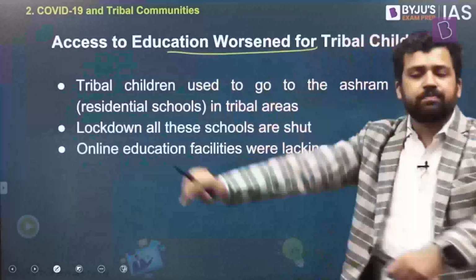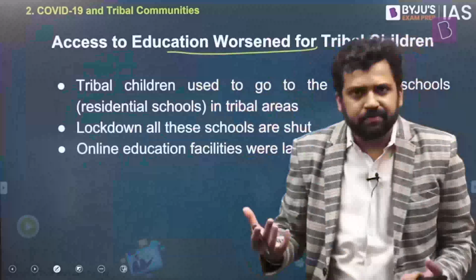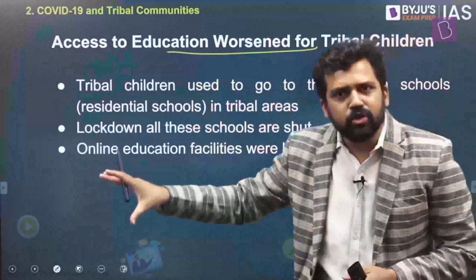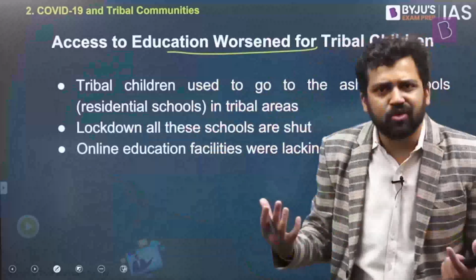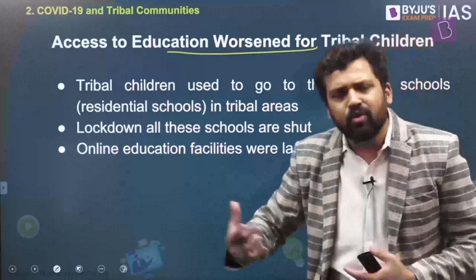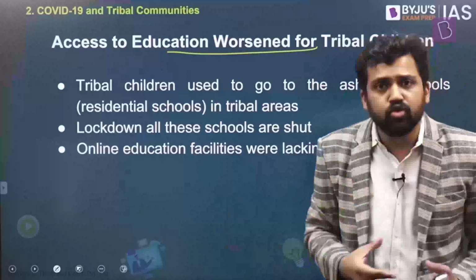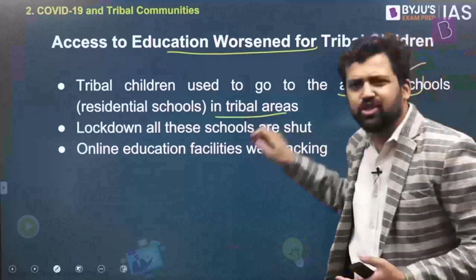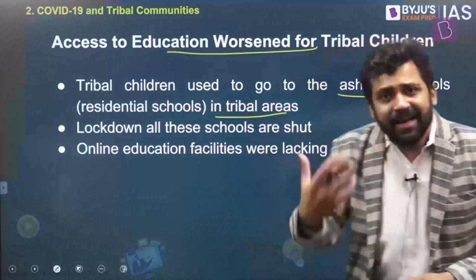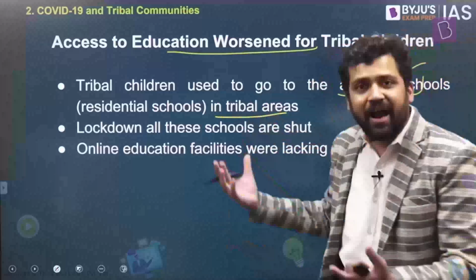And the last part, what about education? In urban areas or in smaller towns as well, kids are going to schools. And because of the pandemic, because of the social distancing norms, right, the schools were closed. But education continued through other media. For example, online media came up. But members of the tribal communities, their children, where do they go? Which kind of schools do they usually go to? Most likely they will go to ashram schools. They are residential schools in tribal areas. These are all closed. So the learning opportunities that tribal members could have had are missing now.